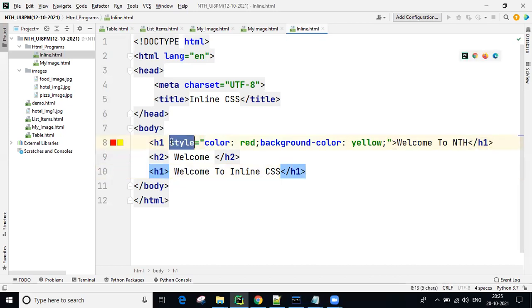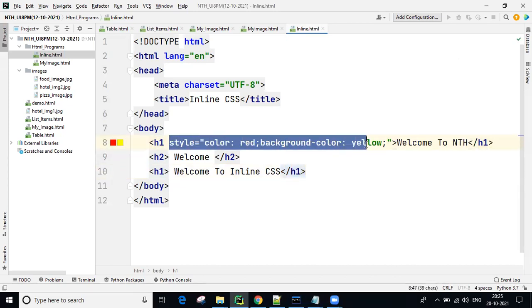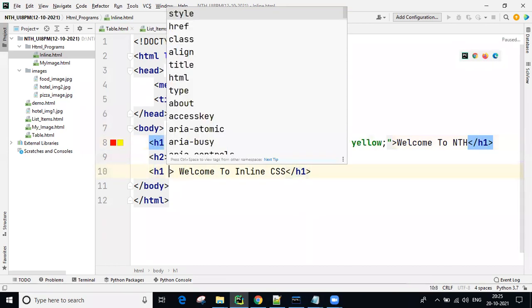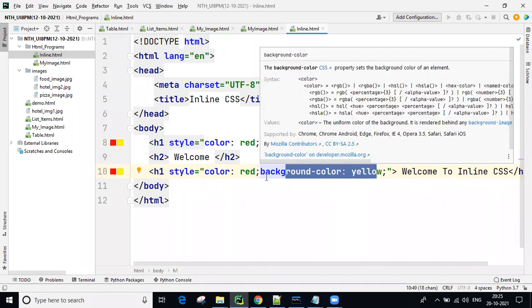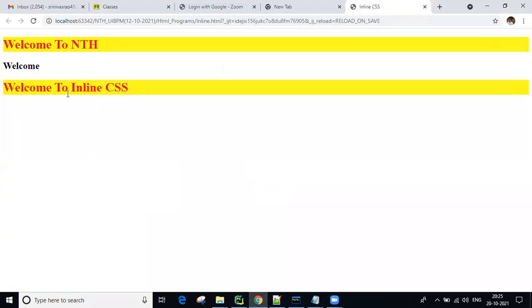If you decide that, then we write the same styles again here also. Style color red, background color yellow. Now see, you are getting the same colors and the same background color.